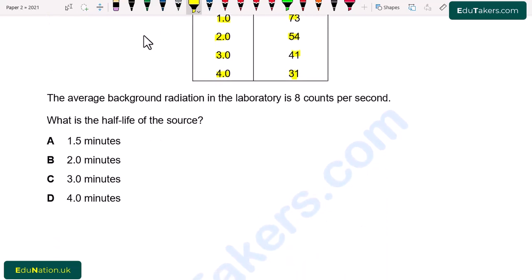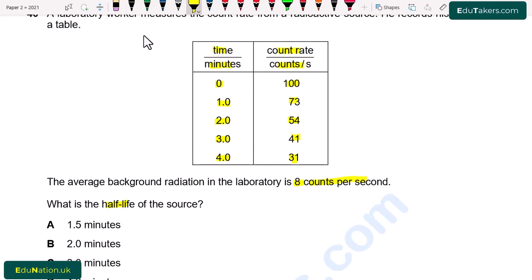The average background radiation in the laboratory is 8 counts per second. What is the half-life of the source? So basically here we have to find out the half-life of the source. Half-life is the time during which half of the radioactive substance decays. First of all, the count rate initially is 100 counts per second, and we have to subtract the average background count rate.